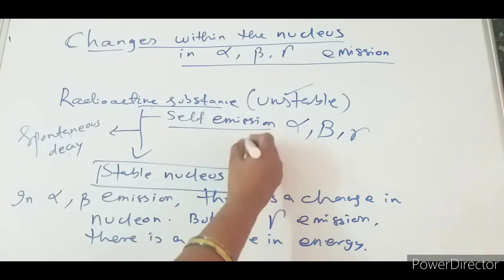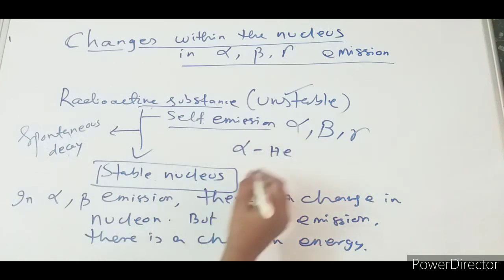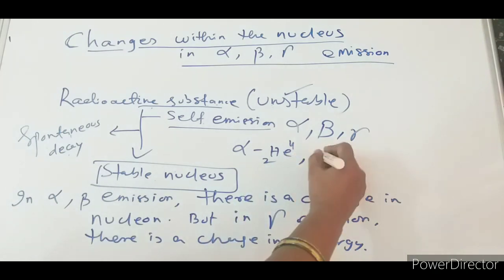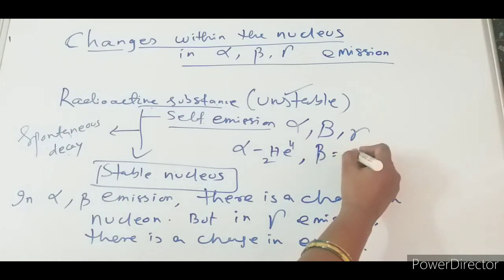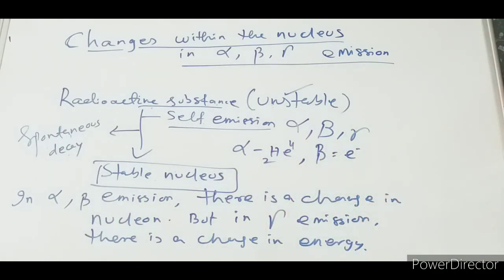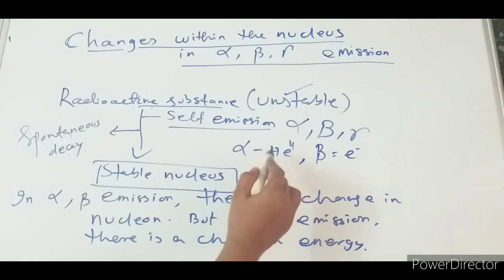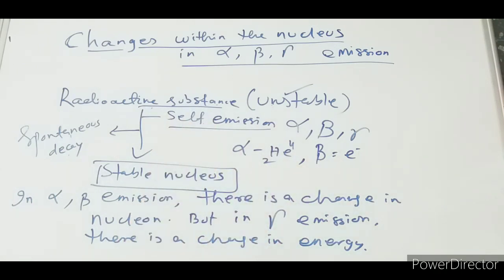We know alpha is a helium nucleus, so we can represent it as He-2-4. Beta is nothing but an electron. Whenever these are emitted from the radioactive substance, there can be a change in the nucleon.